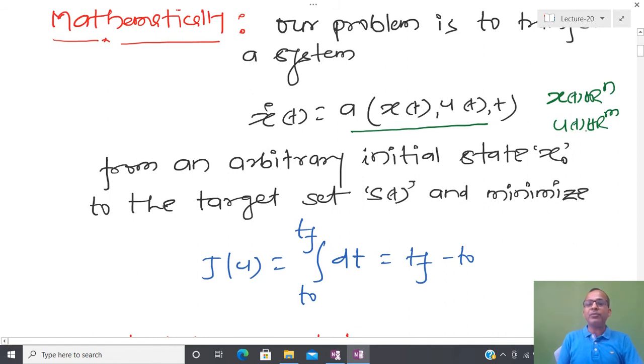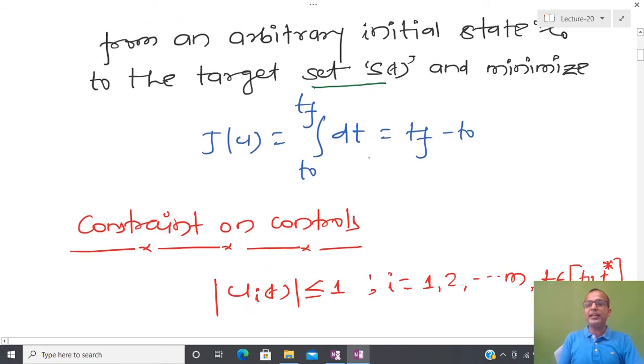Our objective is to transfer the system from initial state x0 to a target set. The target set is given to me, and I have to transfer from the initial condition to the target set in minimum time, and due to that reason my performance measure is just a function of time, and we have defined the performance measure in this particular way.